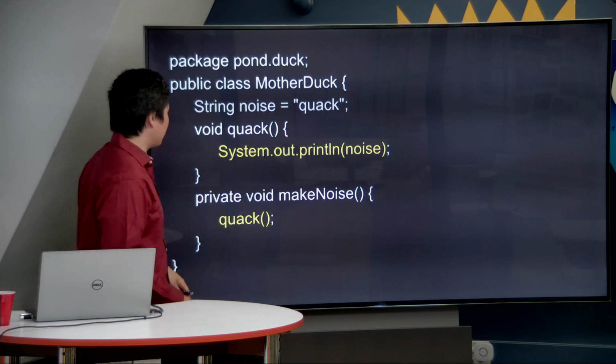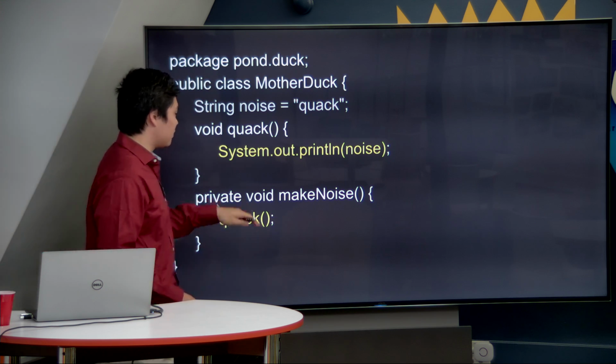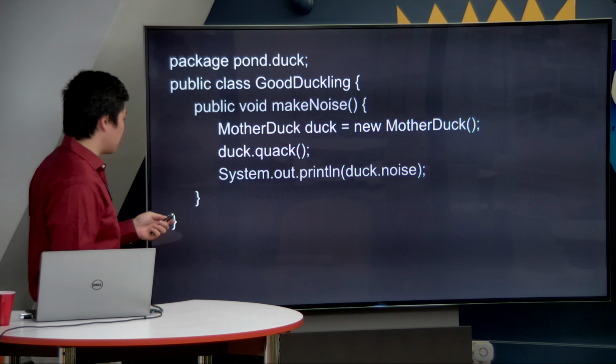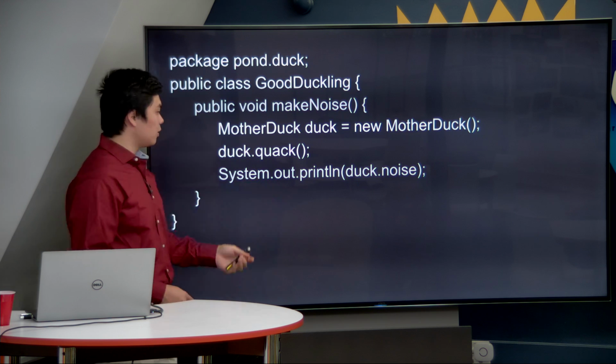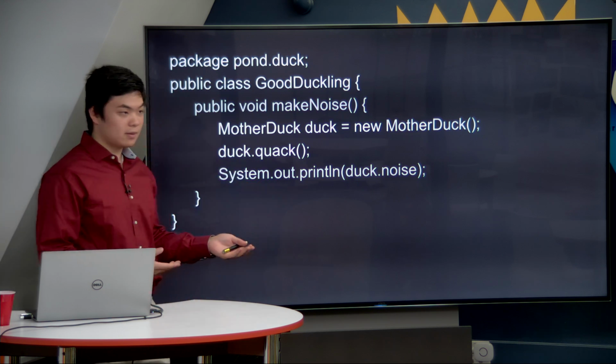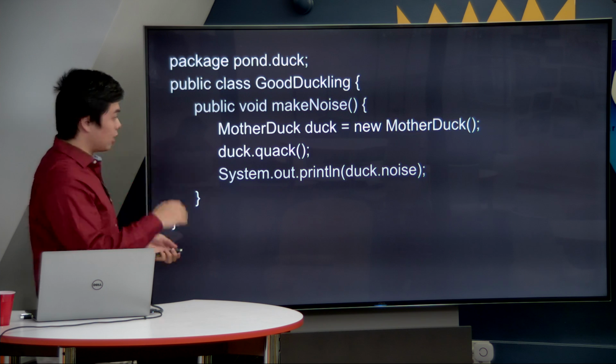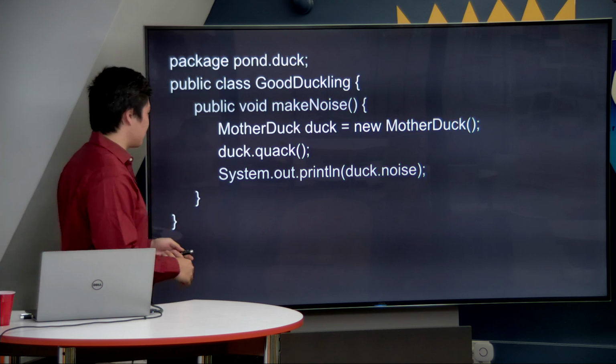Sorry, yes. I unfortunately made a typo here. This says private make noise, which means that if we specify over here with a make noise method, that would mean that we would have an error. Thankfully, we're not referencing the make noise method, so we are not going to generate a compiler error, but that is a very accurate observation by you. Yes.